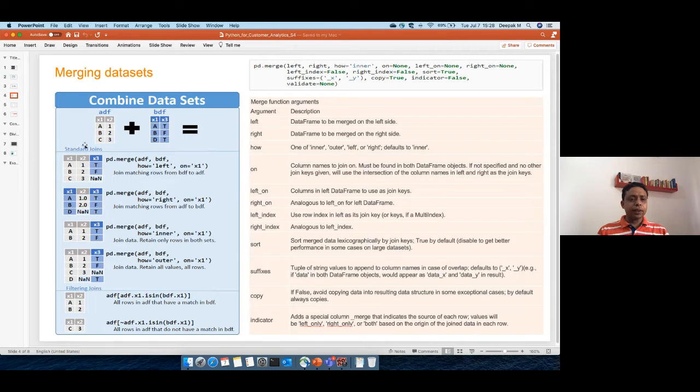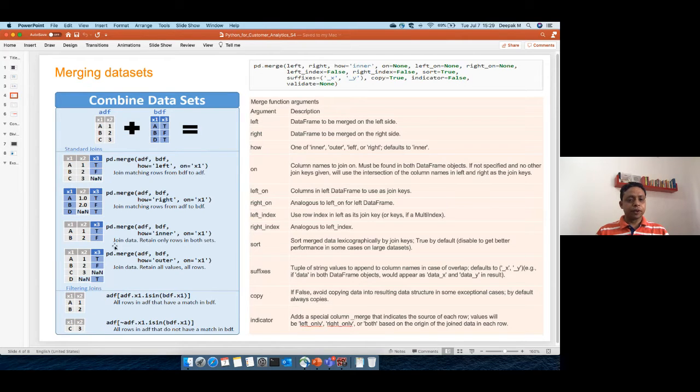In the first data frame, we have x1 with A, B, C. It will look for the first value A, take the A and go to the second data set and search where A is. It found A here and it will return the value T, right? So you will see the output will be A, 1, T. When you are doing a left join, it will return all of A, B, C. When you are doing a right join, it will return all of A, B, D, not C. If you are doing an inner join, the common ones are A and B, like here. And if you're doing outer, it will return all the records, A, B, C and A, B, D, so the unique values are A, B, C, D.